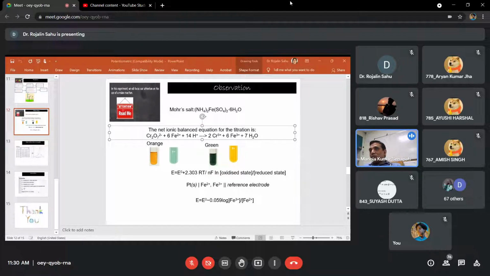And as you know, whenever you carry out any titration, our basic aim is to identify the endpoint. Once we get the endpoint, we can do the calculation by using N1V1 equals N2V2. Till now, we have completed 4 experiments, and in all these cases we identified the endpoint by using an indicator. But in this experiment, we are going to identify the endpoint by using a potentiometer. And when we use a potentiometer, what can we measure? Can you tell?